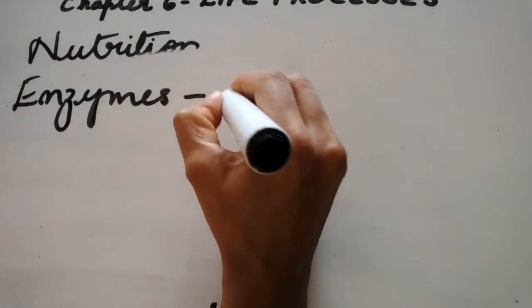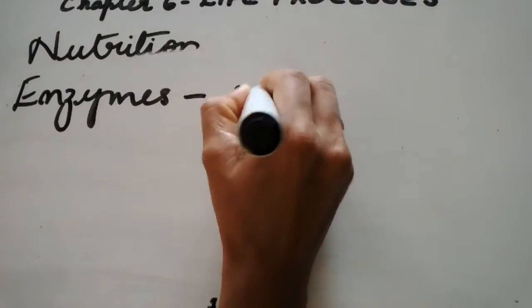So enzymes are nothing but the substances that speed up the rate of chemical reactions in a living organism.